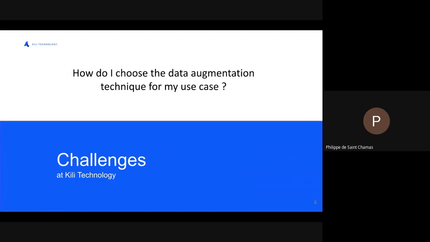Since data augmentation has been proven very useful in image projects, it's also used in NLP tasks, and is especially useful when data can be hard to collect.